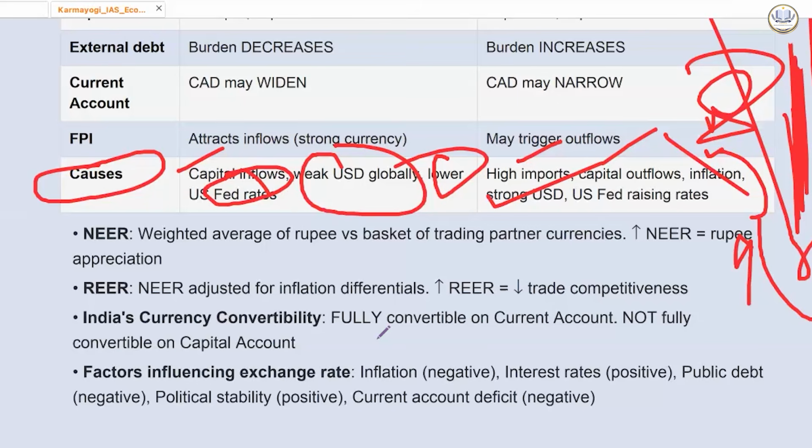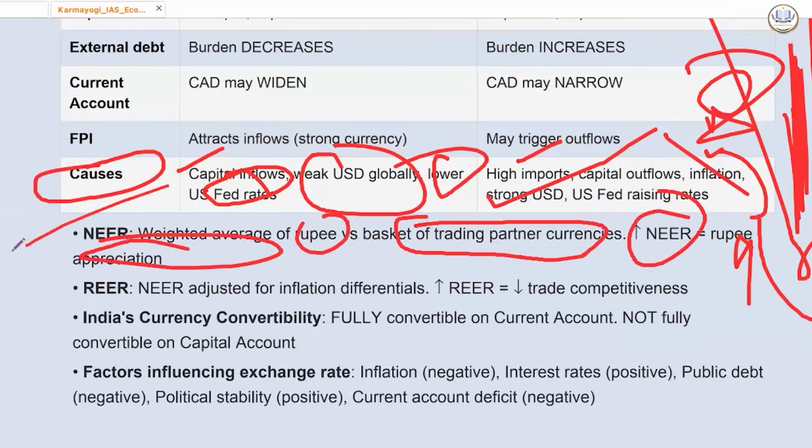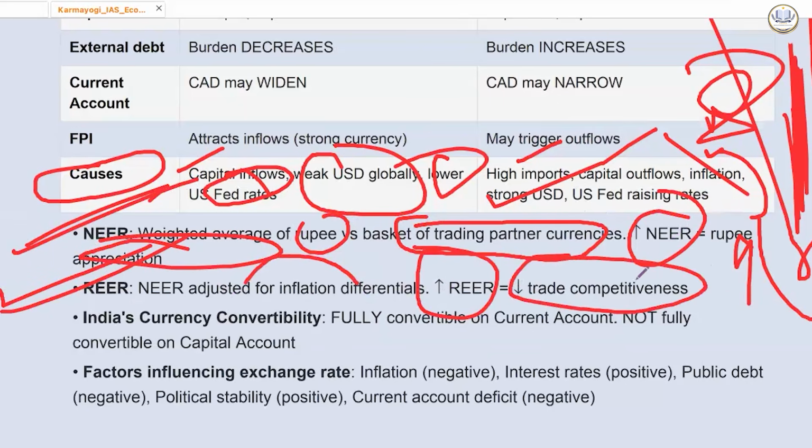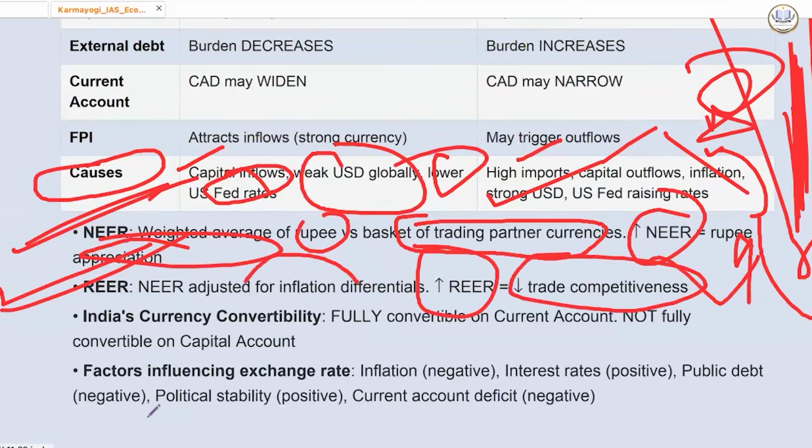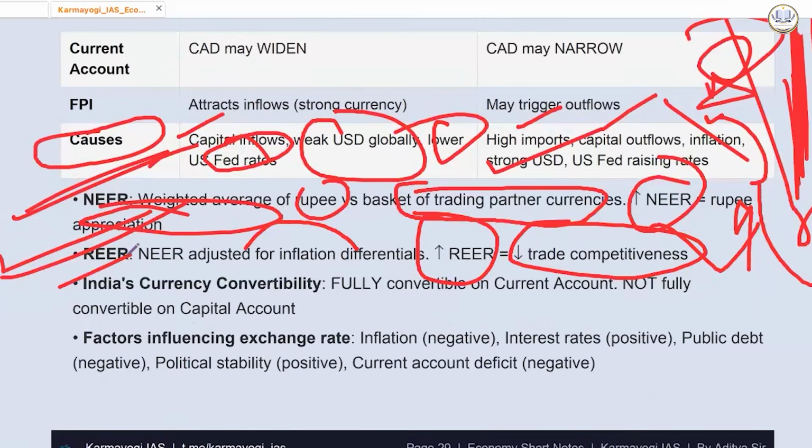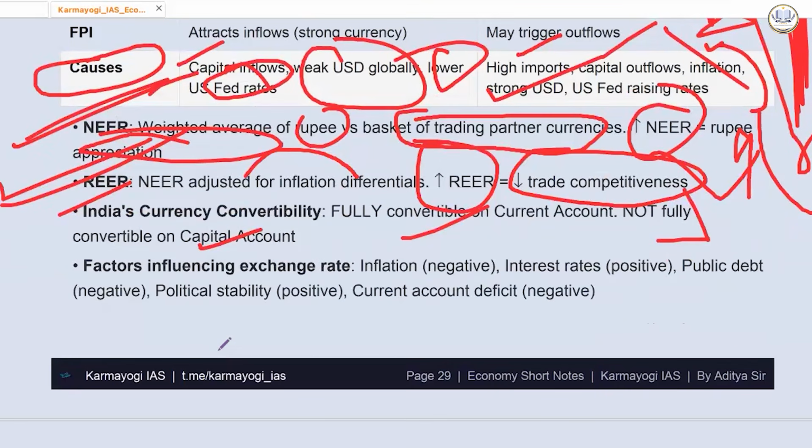There were two terms, NER and RER, asked in PYQ. NER is the weighted average of the rupee versus a basket of trading partner currencies. If this is increasing, the rupee is appreciating. Simply memorize it. RER is NER adjusted for inflation differential. Now, if this is increasing, trade competitiveness is decreasing. Again, do a revision of this. India's current currency convertibility: fully convertible in current account, not fully convertible in capital account to safeguard the economy.